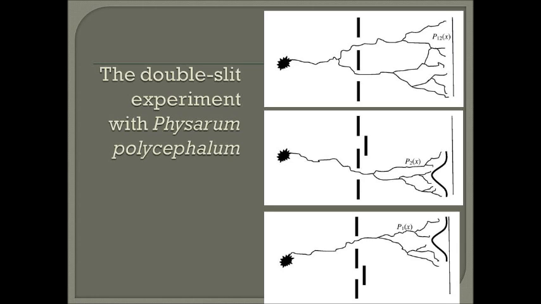In the first and second experiments, protoplasmic tubes arrive at the screen at random in a region somewhere opposite the position of slit 1 or slit 2. Let us denote all tubes landing at the second screen by A, thereby all tubes that pass through slit 1 by A1 and all tubes that pass through slit 2 by A2. Now we can check in case of Physarum if there is a partition of set A into sets A1 and A2. We open both slits.